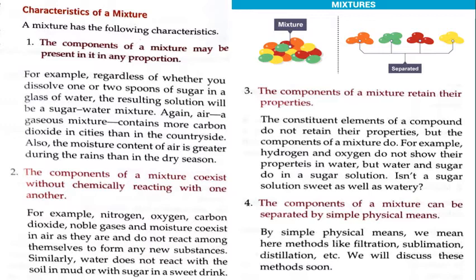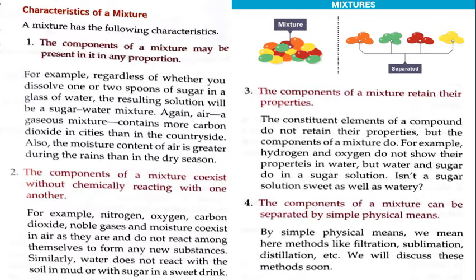Third property, the components of a mixture retain their properties. It means the components which lead to the formation of a particular mixture will have the same properties that they were earlier having, and after they have formed a mixture, they will be having the same properties. For example, the constituent elements of a compound do not retain their properties, but the components of a mixture do.